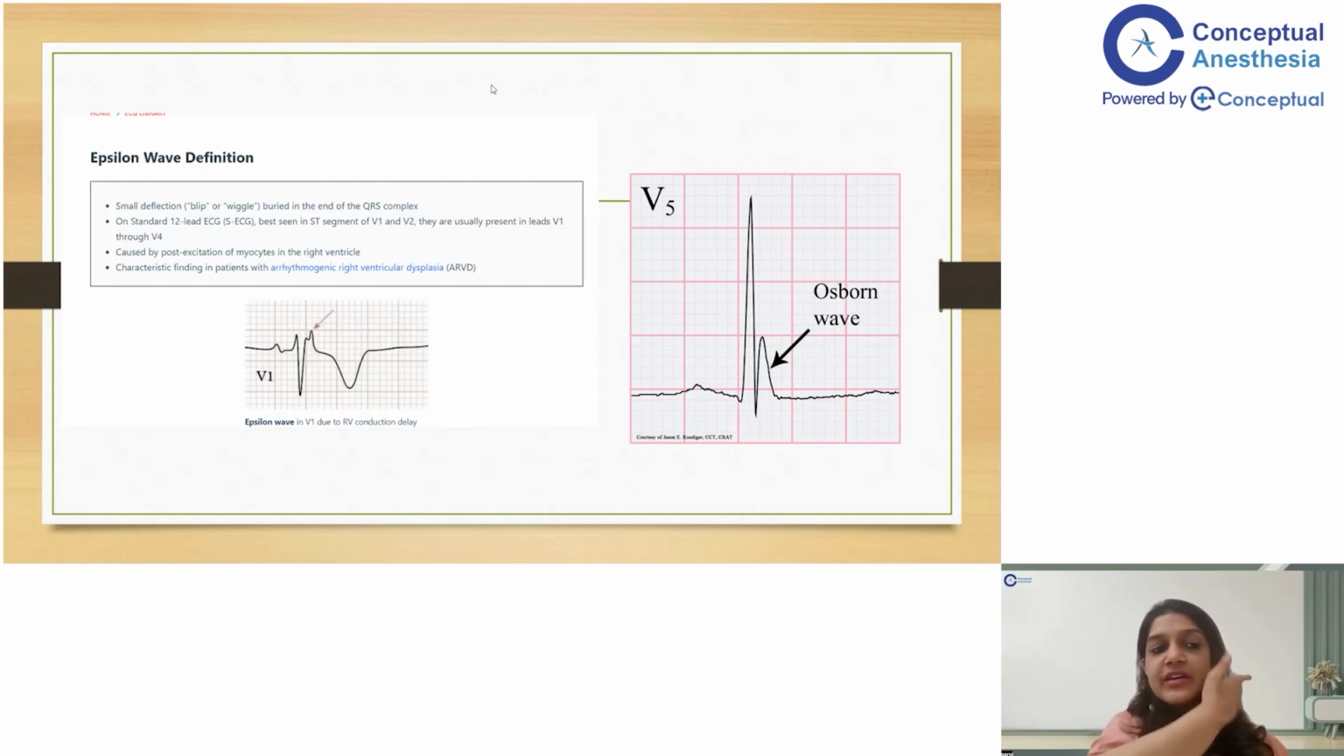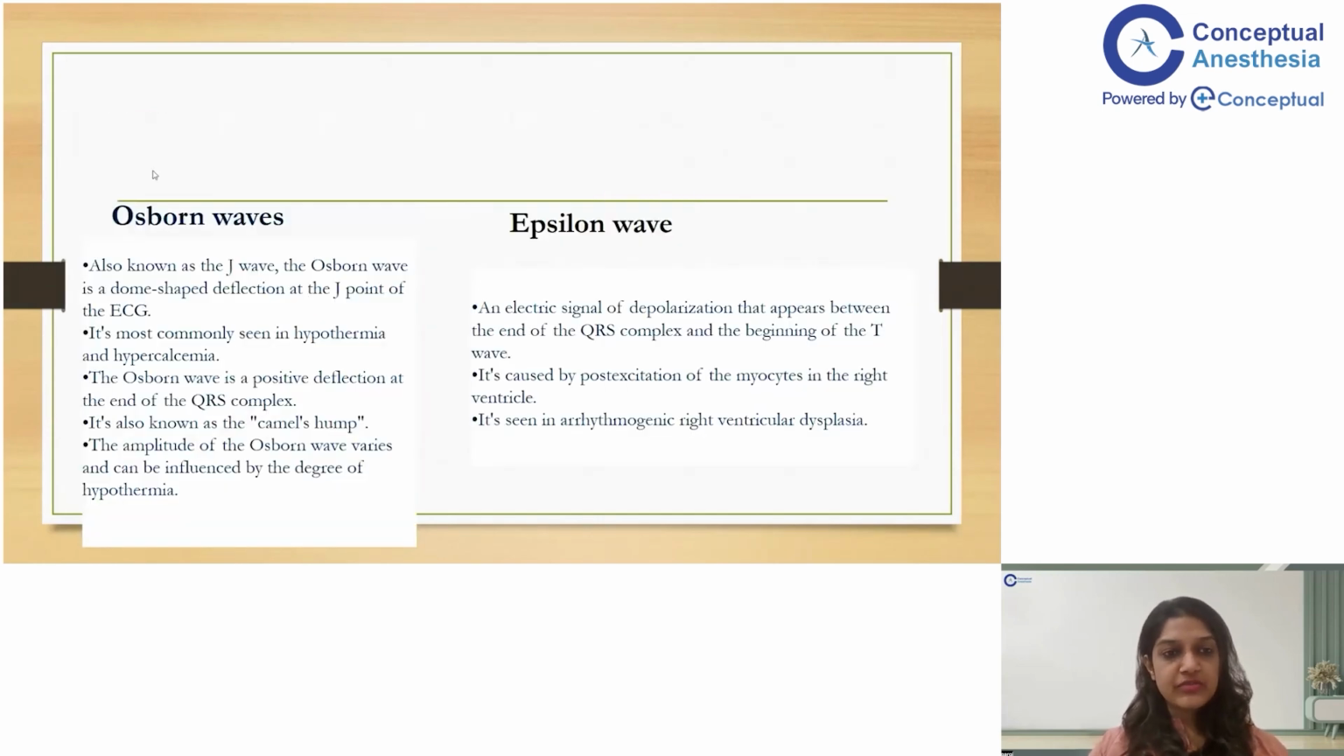The epsilon wave is caused by the post-excitation of myocytes in the right ventricle, and it is a characteristic finding which is seen in arrhythmogenic right ventricular dysplasia. So this is the difference between Osborn waves and epsilon waves. Osborn waves are also called J waves because they are a dome-shaped deflection at the J point of the ECG. They are mainly seen in hypothermia as well as in hypercalcemia. They are also called camel hump, and the amplitude of the Osborn wave varies, and it can be influenced by the degree of hypothermia. Epsilon wave is an electrical signal of depolarization that appears between the end of the QRS complex and the beginning of the T wave, and it is caused by the post-excitation of myocytes in the right ventricle, and it is characteristically seen in arrhythmogenic right ventricular dysplasia.